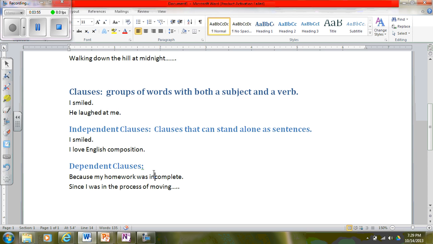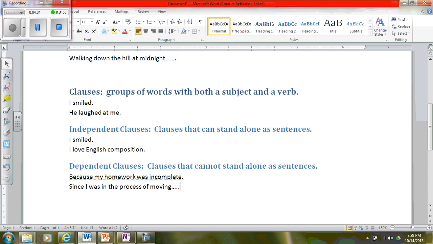Okay? The next type of clause that we have is called a dependent clause. So what do you think this is? This is just the opposite of an independent clause. If it's a dependent clause, it is a clause that cannot stand alone as a sentence. So I'm going to write that down for you. Okay, so dependent clauses are clauses that cannot stand alone as sentences.